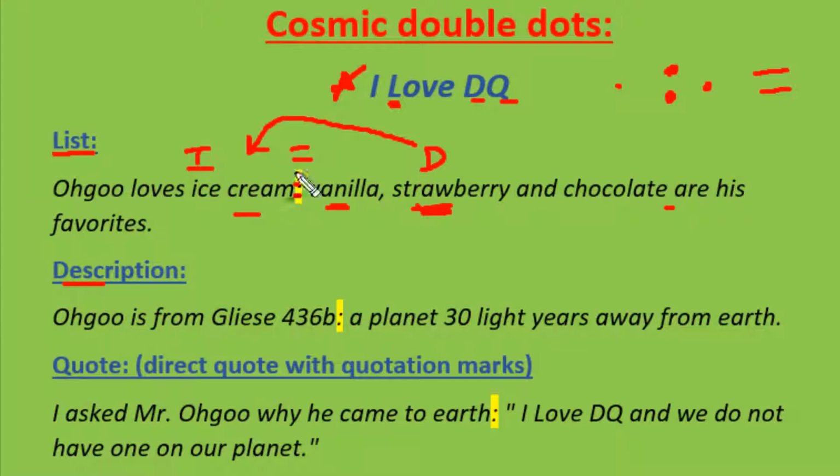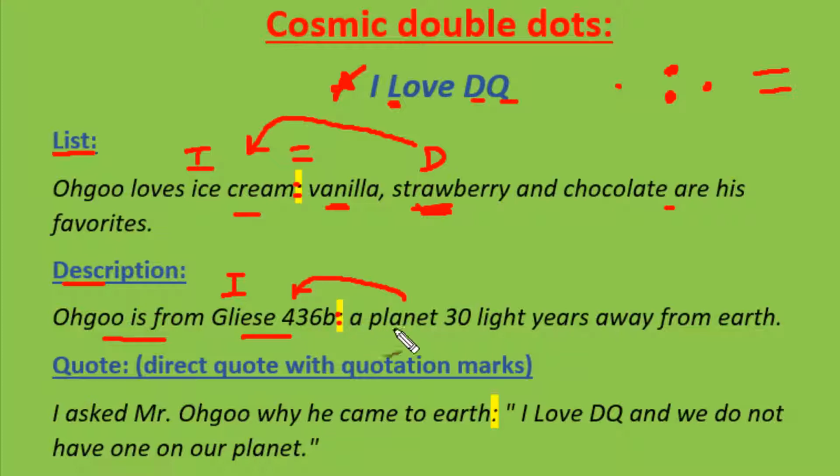Two, description from DQ. A description, we are going to have an independent clause on the front. Ogu is from Gliese 436b. We have a dot dot, and then we have a description of what that is. You see this once again, kids.